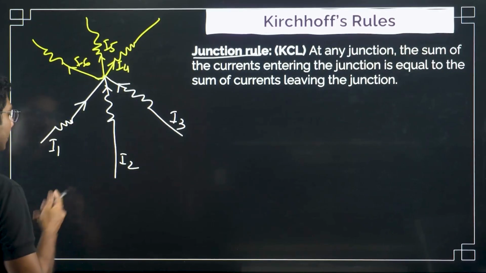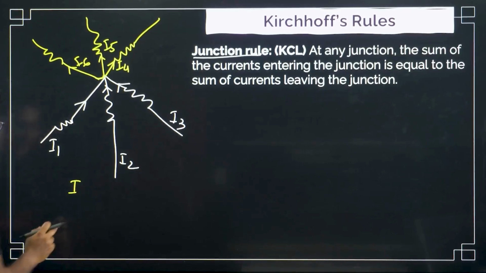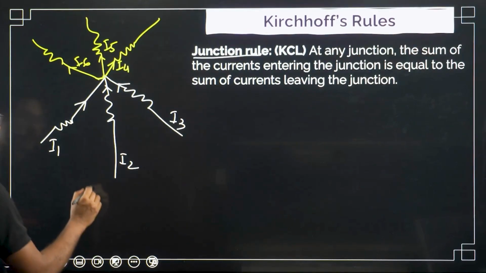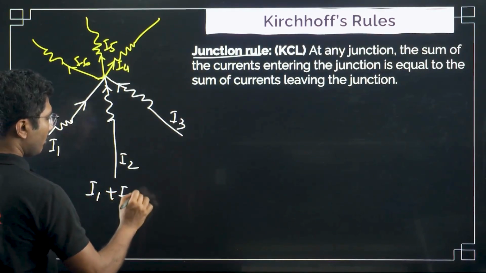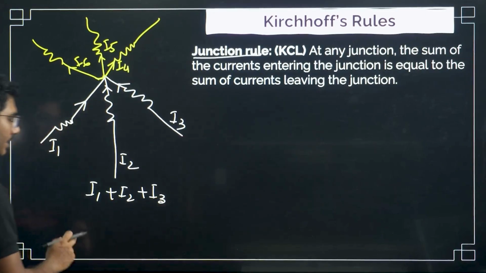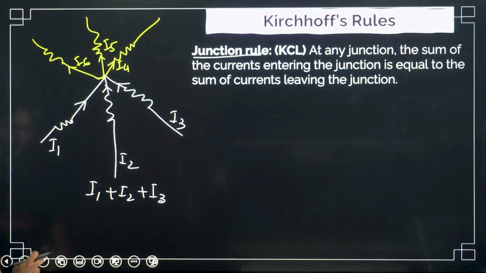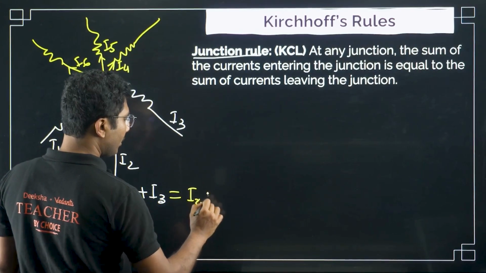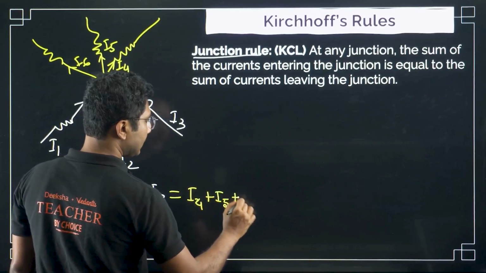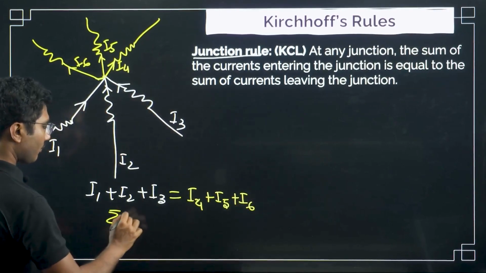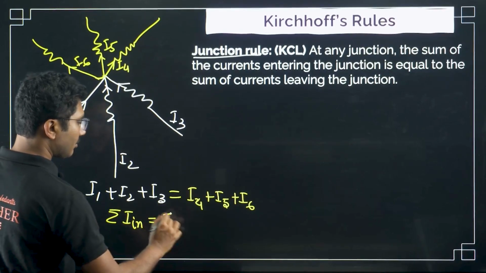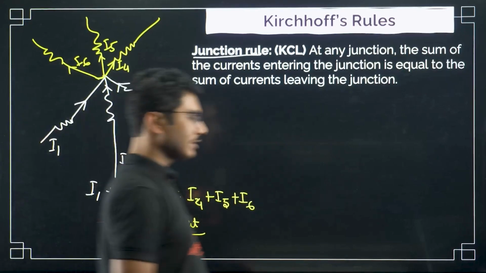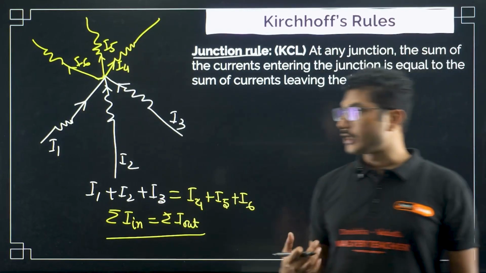Now Kirchhoff's current law says that the total current going in equals the total current coming out. So I1 plus I2 plus I3, this is the incoming current, and that equals the current going out, I4 plus I5 plus I6. So the sum of all currents in equals the sum of all currents out. This is the basic meaning of Kirchhoff's current law, or the junction rule.